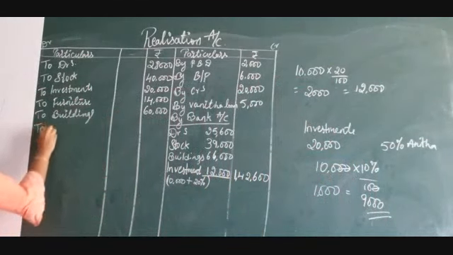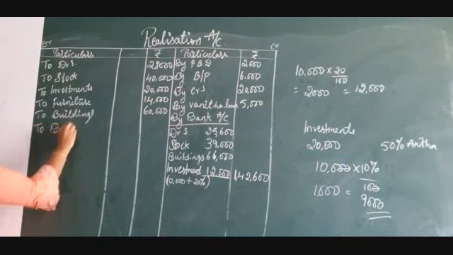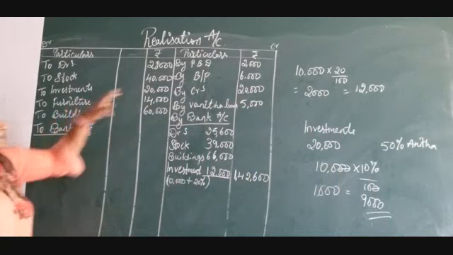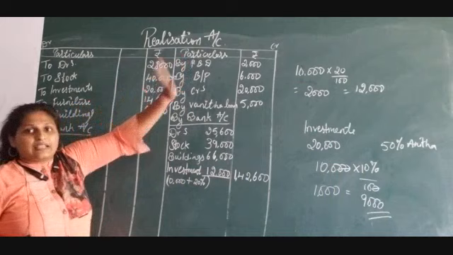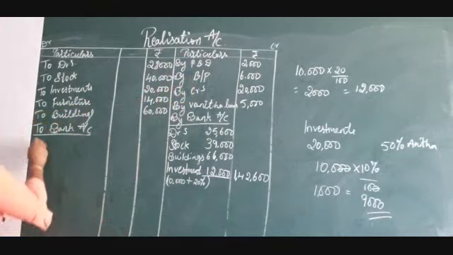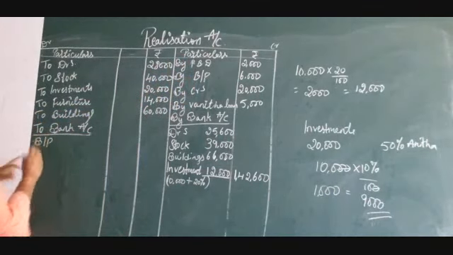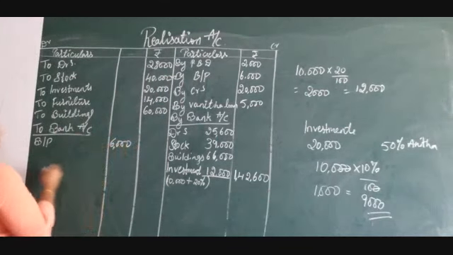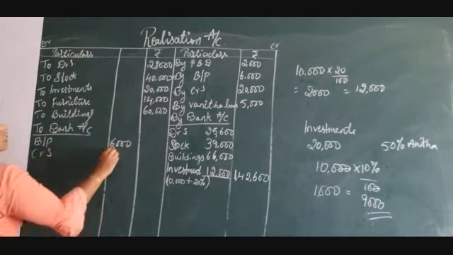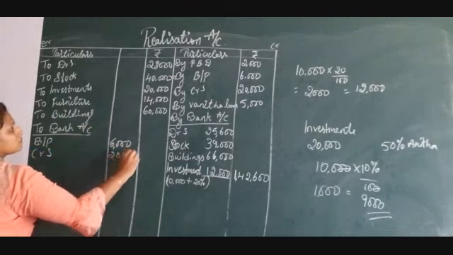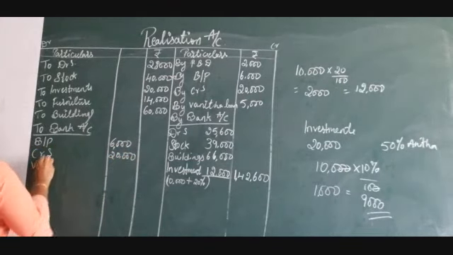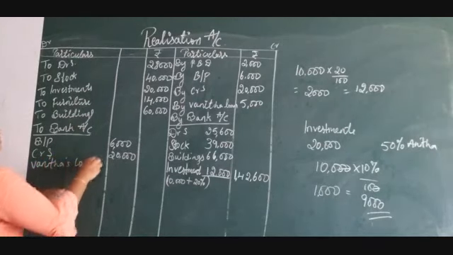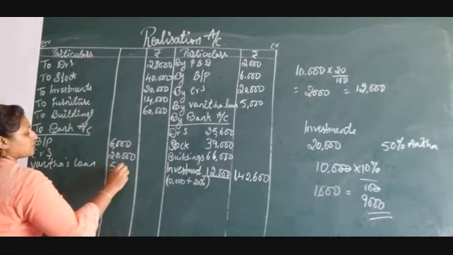To bank account. Under this, all the liabilities. Leave this PBD, leave that. After that, what do you have? Bills payable 6,000, creditors 20,000, and Vanita's loan. What is Vanita's loan amount? It is 5,000.